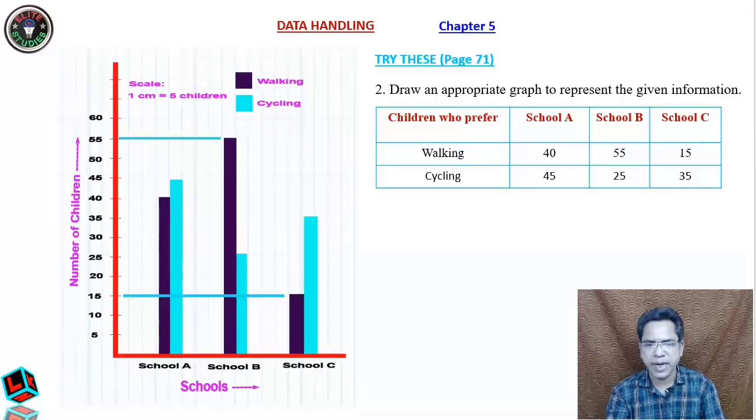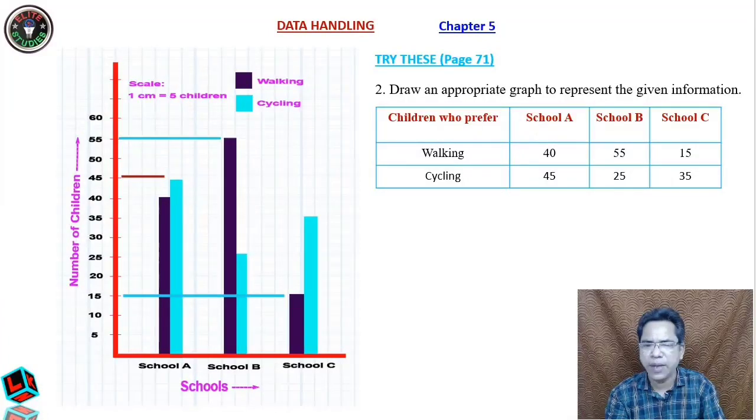Similarly, cycling. In school A, cycling is the blue rectangle. Now you see it is 45. Clear? So here we are representing this particular question by a double bar graph.